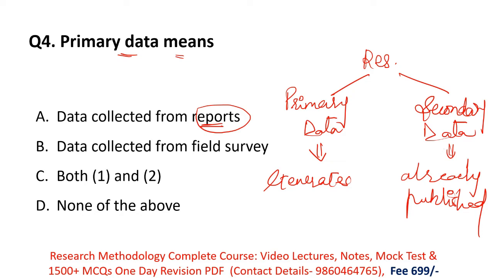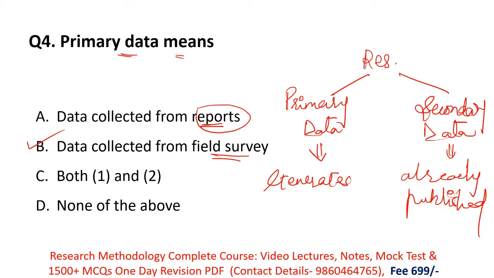And option B here is data collected from field survey. Here one type of survey research is performed, and they collect the data. That means this is the correct meaning of primary data.